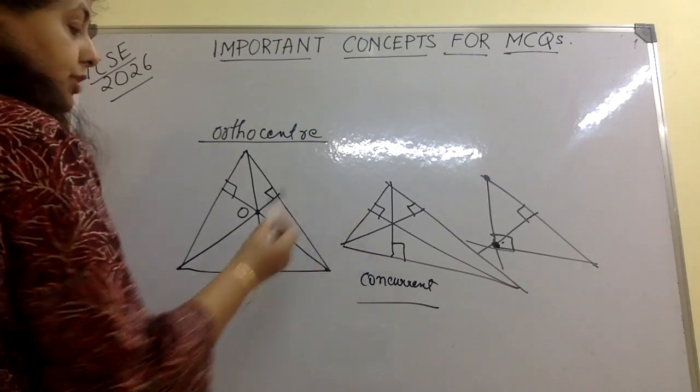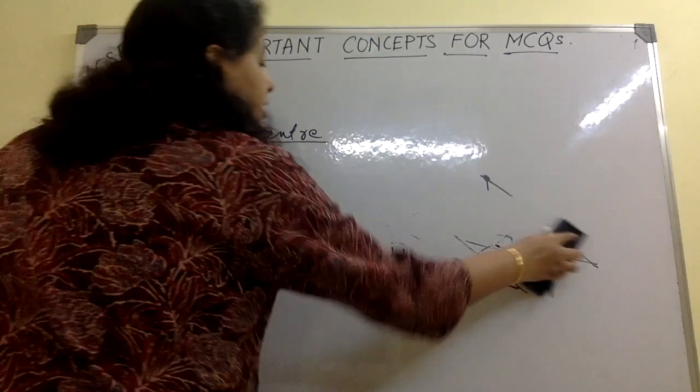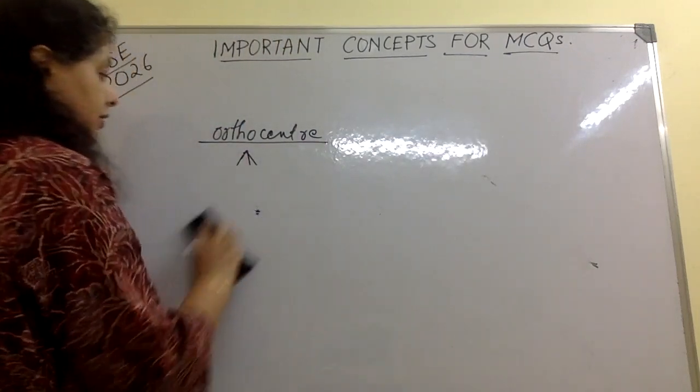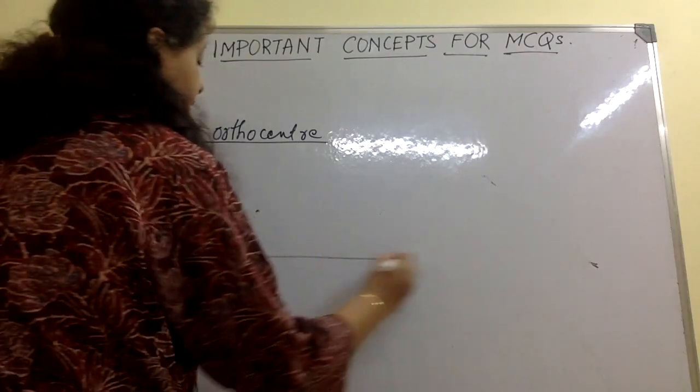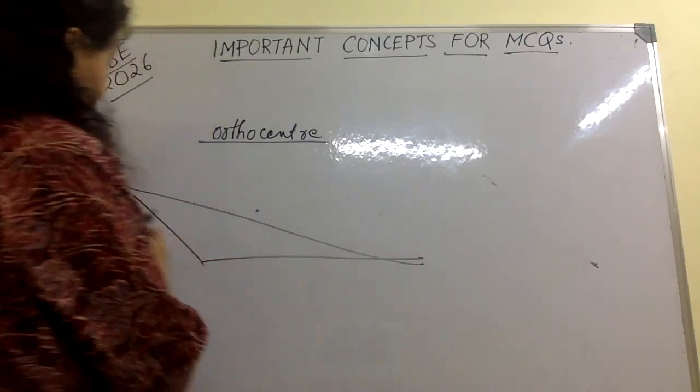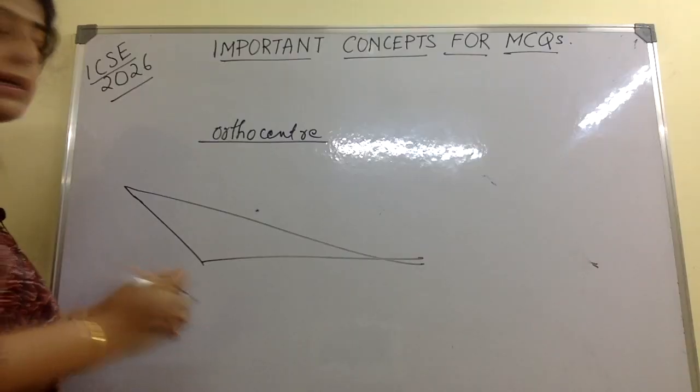Okay, this is also an acute angle triangle. But I will now draw one obtuse angled triangle. Now see what an obtuse angle triangle looks like here. One angle is obtuse. This makes it an obtuse angle triangle.